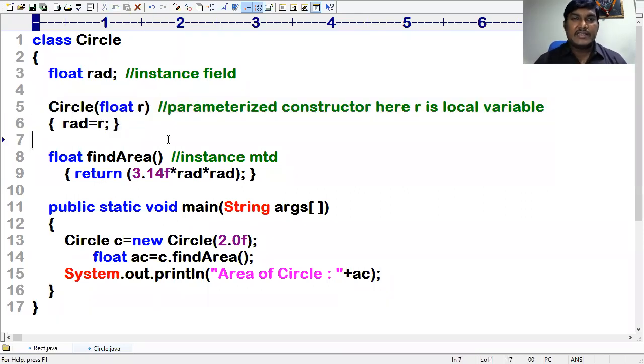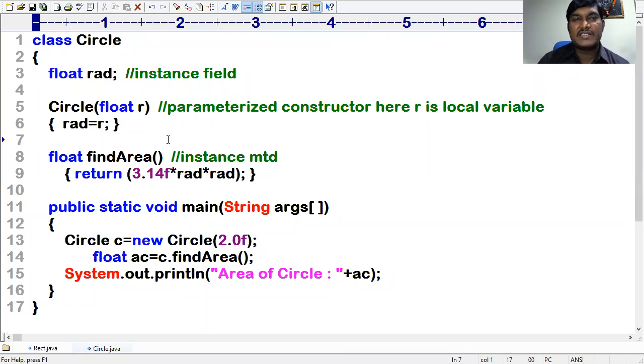Constructors work almost the same as instance methods, but instance methods you have to call explicitly, whereas constructors are executed implicitly.